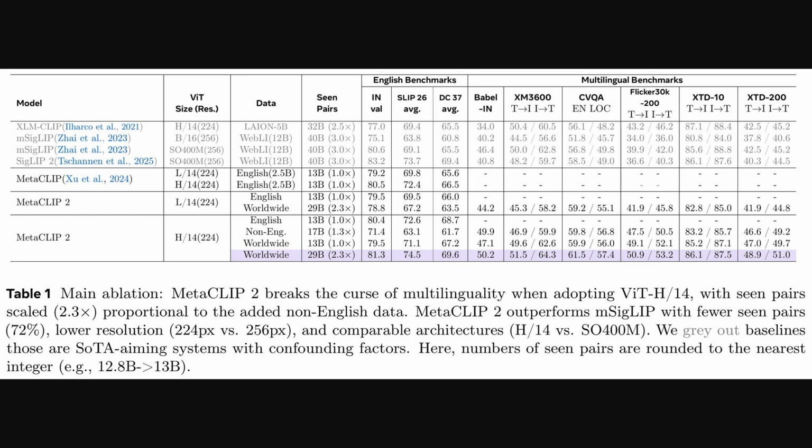This table then puts it all together, showing the main results. It compares different versions of MetaCLIP 2 against other models across a range of benchmarks. Some are English-only, like ImageNet, and others are multilingual. The scene pairs column shows how many billion image-text examples each model was trained on. And the final row tells the whole story. The full MetaCLIP 2 recipe, using the large ViT-H14 model, not only dominates the multilingual benchmarks, but also scores highest on the English ones, definitively breaking that curse of multilinguality.